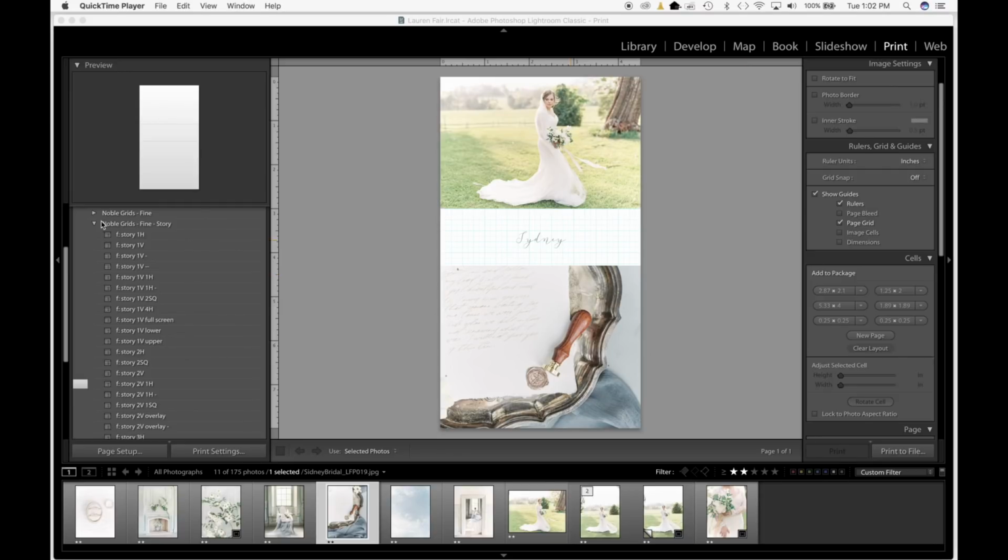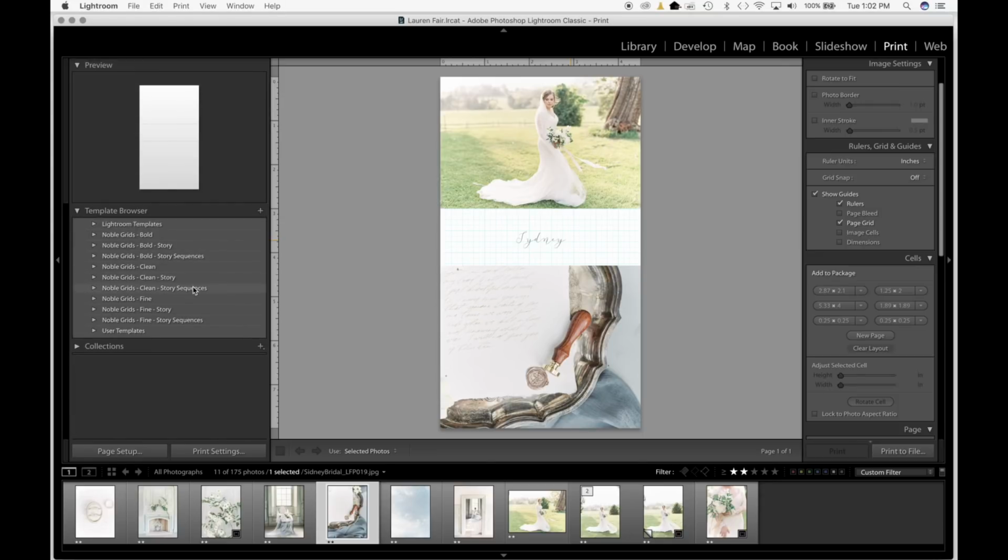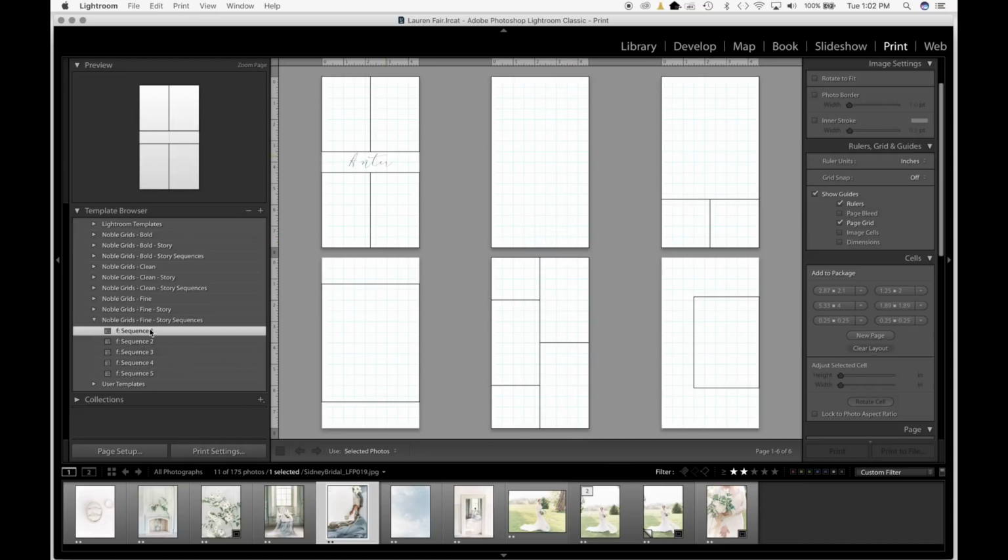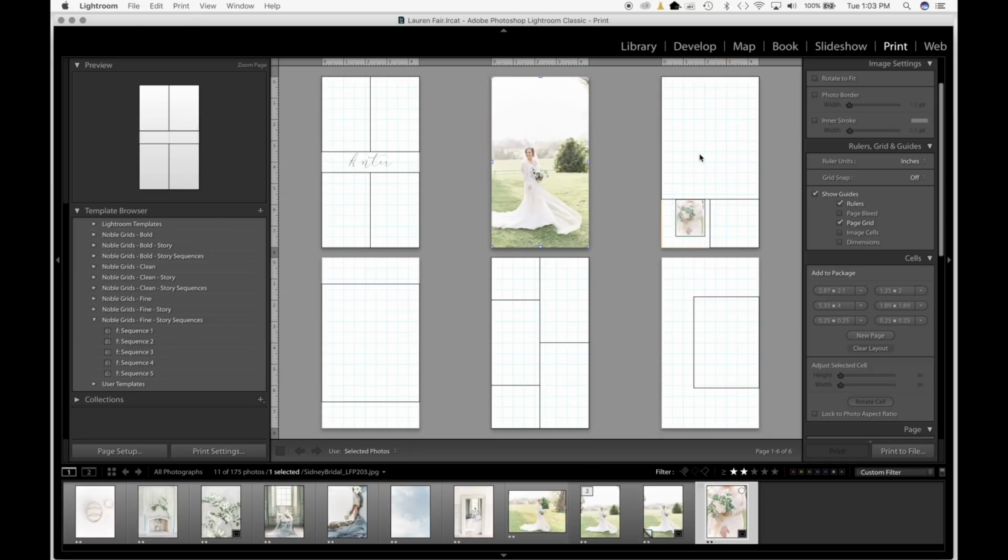The last thing I wanted to tell you guys about is our Instagram story sequences. These were created just to make creating Instagram stories a little faster. So we have 6 designs in each of these sequences. If you're wanting to kind of tell a story a little bit better and visually see it all laid out, you can easily drag and drop your photos in and just have a nice overview of how they're all going to look. And then you can also easily export them all at the same time. So that's a really nice tool for you guys, and we hope that's something you find really useful.